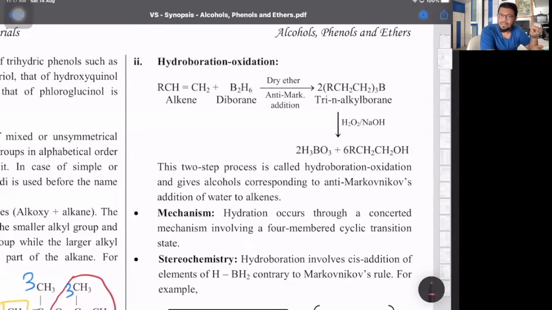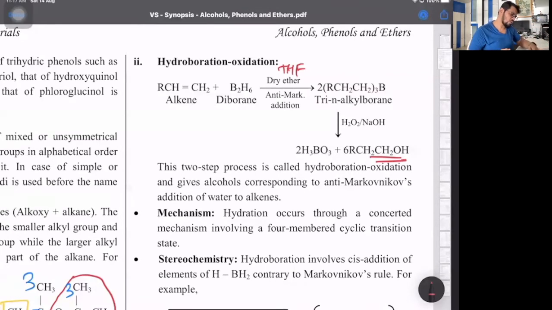So addition of diborane B2H6 in the presence of THF as a solvent, that's tetrahydrofuran. And then the tri-n-alkyl borane undergoes oxidation with a mild oxidizing agent, hydrogen peroxide, in an alkaline medium, that is NaOH, and we get the respective primary alcohol. So very simple to go. For hydration, add water according to Markovnikov's rule. For hydroboration oxidation, add water according to anti-Markovnikov's rule.